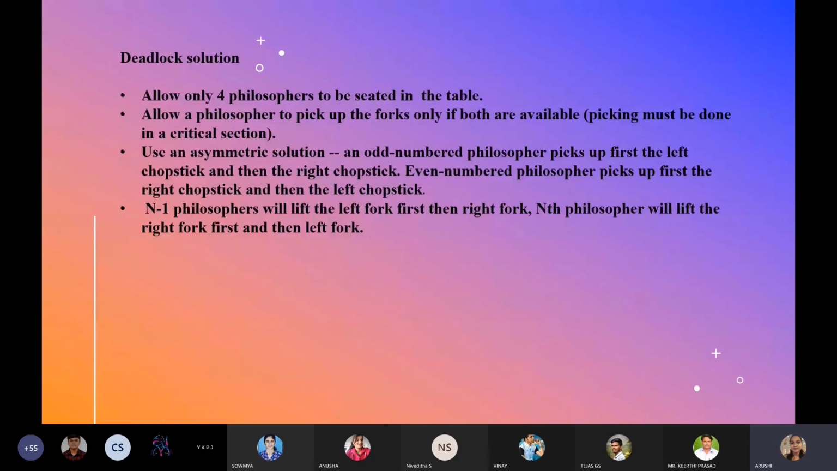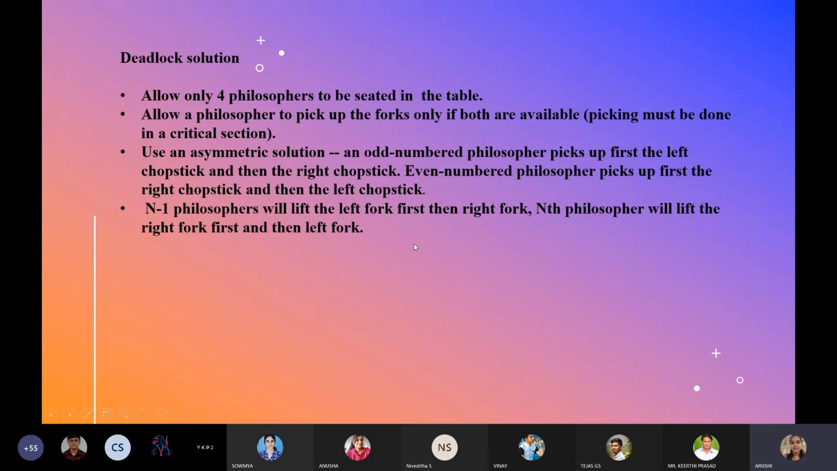First solution, allow only 4 philosophers to be seated at the table. Second, allow a philosopher to pick up the fork only if both are available. Picking must be done in a critical section. Third solution, use an asymmetric solution. An odd numbered philosopher picks up first the left chopstick and then the right chopstick. An even numbered philosopher picks up first the right chopstick and then the left chopstick. Next solution, n minus 1 philosophers will lift the left fork first, then the right fork. The nth philosopher will lift the right fork first and then the left fork.